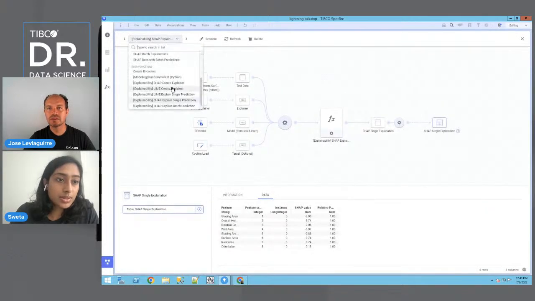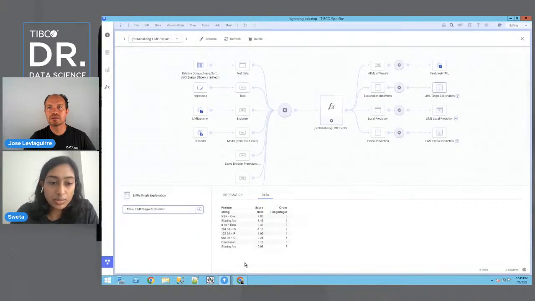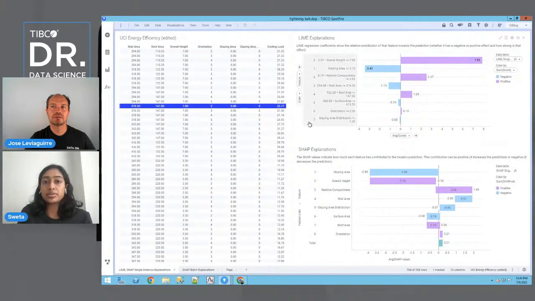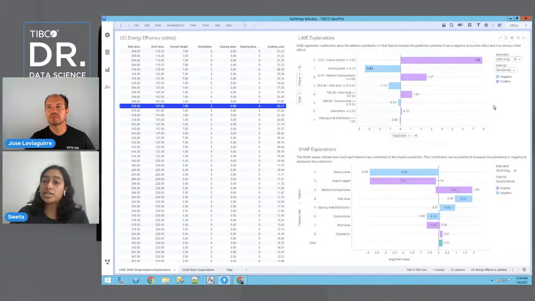So if we go to LIME explain single prediction, you'll see that one of the results here, LIME single explanation, is going to be this data table where we have the features that are discretized, and we have their score and their order. So this is what we used to create this bar chart over here. So you'll see that we have our features in a certain order over their scores. And again, since I told you that LIME is fitting a linear regression model, these values, excuse me, are actually just going to be the coefficients from the linear regression model.